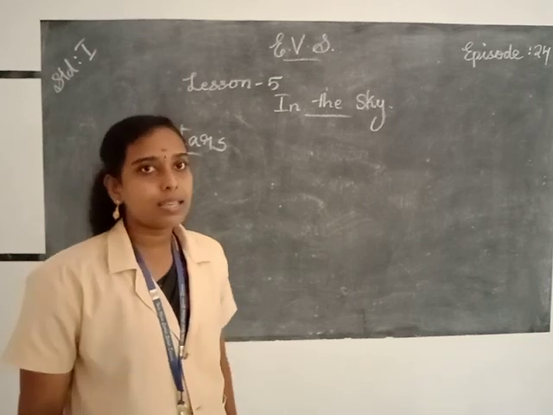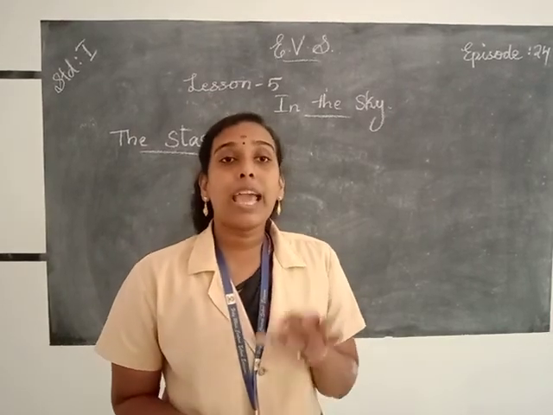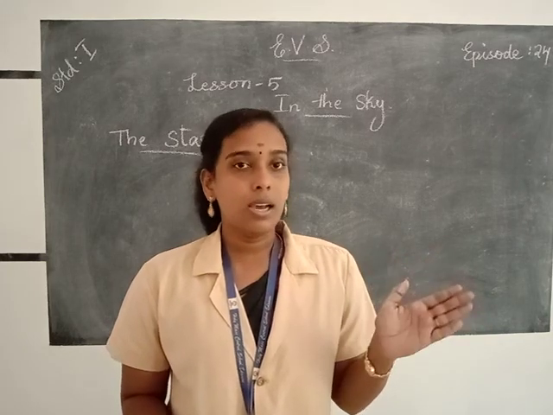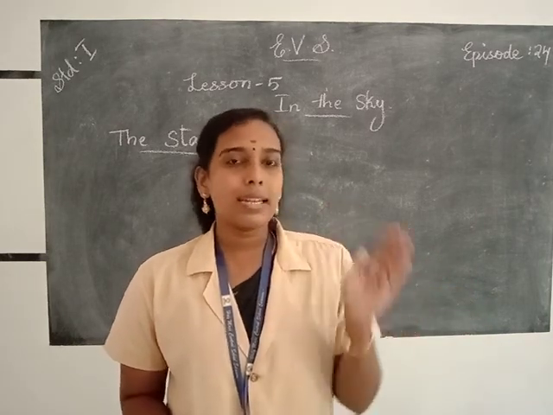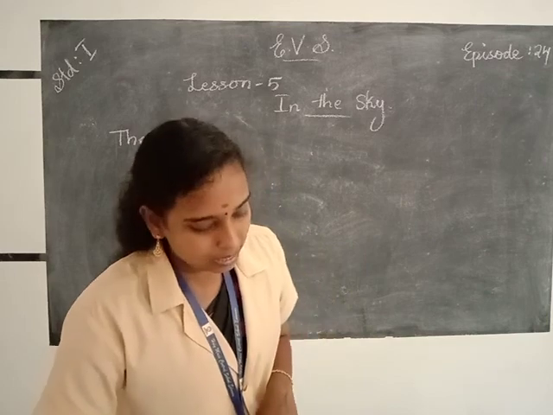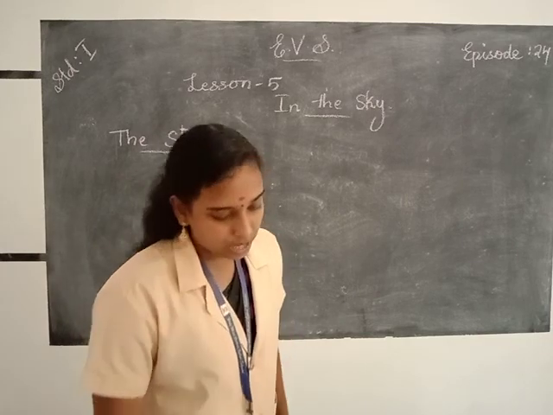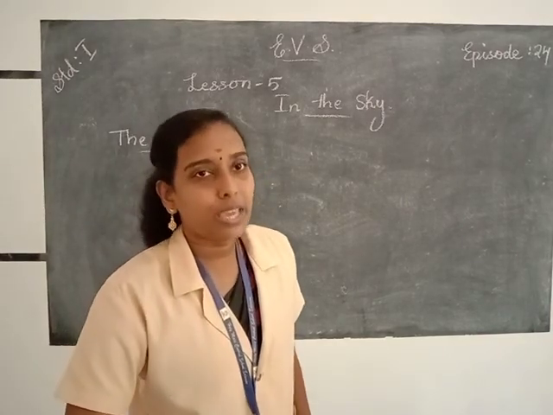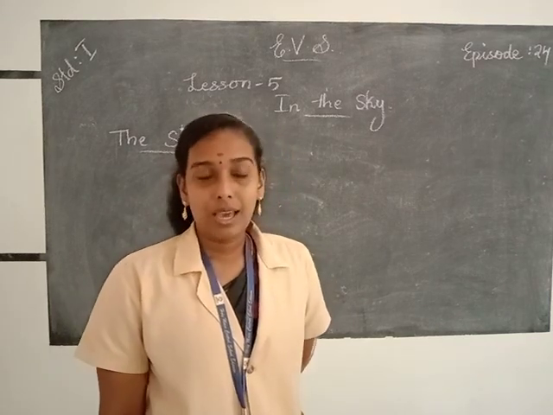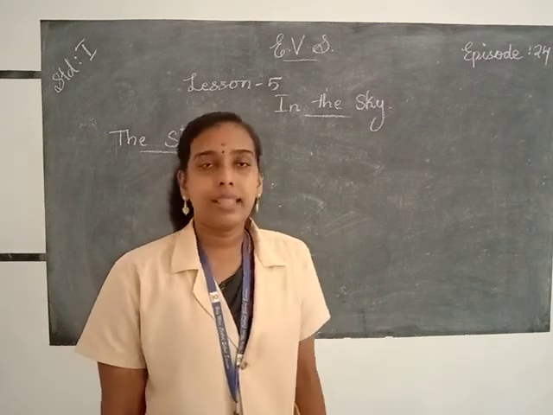Actually the stars are very big in size, and the stars have light of their own like the sun. The sun is a star and it has its own light. Like that, all the stars in the night sky have their own light. They twinkle on their own light, and the stars add beauty to the night sky. Go out at night and try to locate them. It's very beautiful. Groups of stars form a pattern in the night sky.